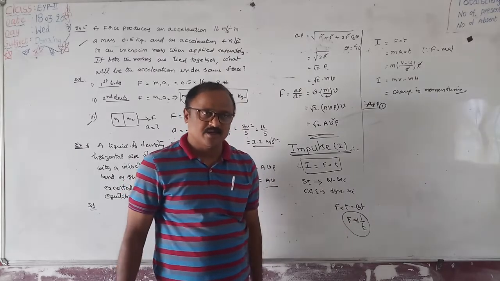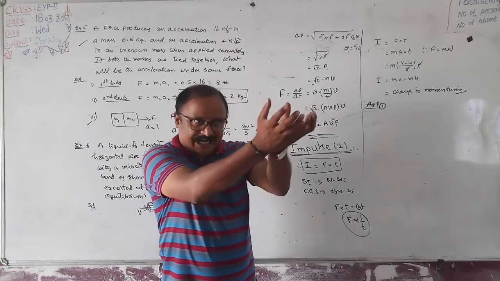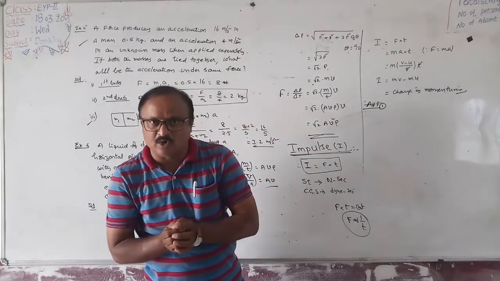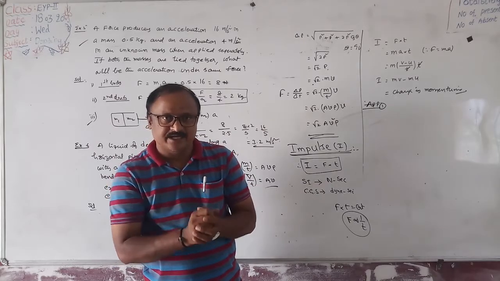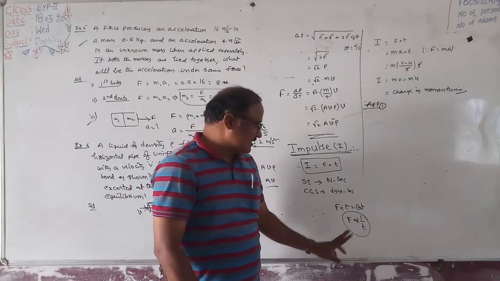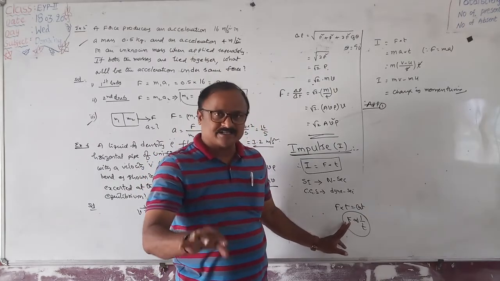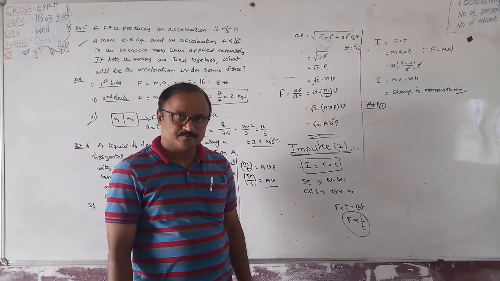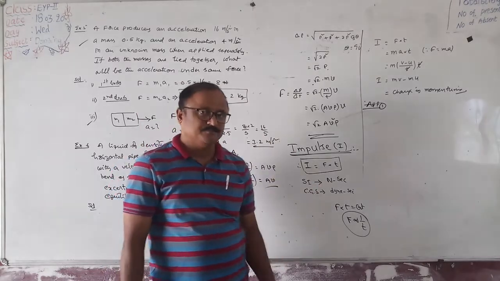So that's why a cricket fielder, while taking a catch, pulls his hands backwards so that he increases the time of impulse. Therefore, the impulsive force decreases. That's why the hands of the fielder do not get injured. This is the best example.